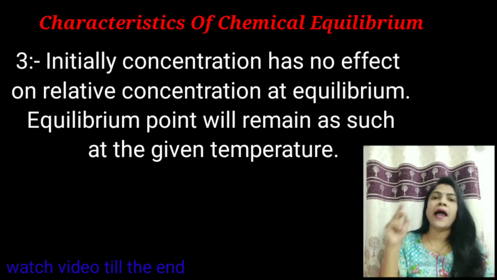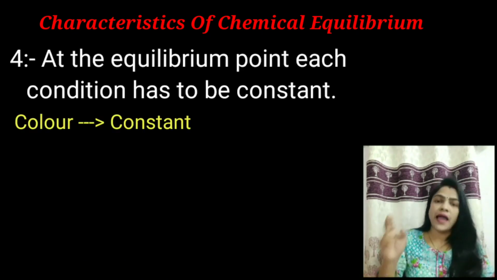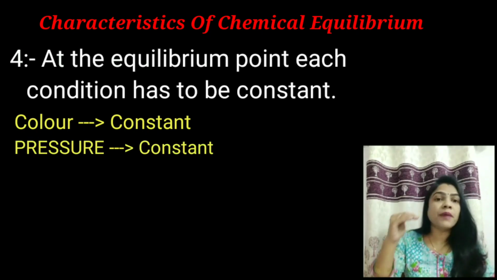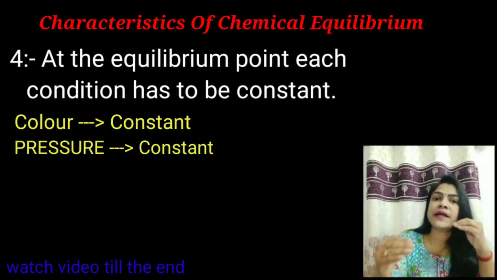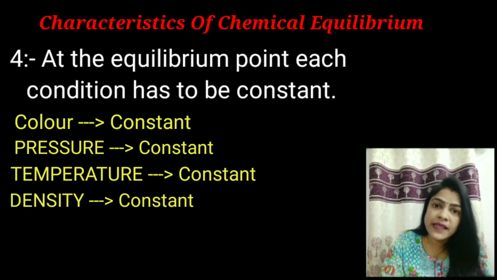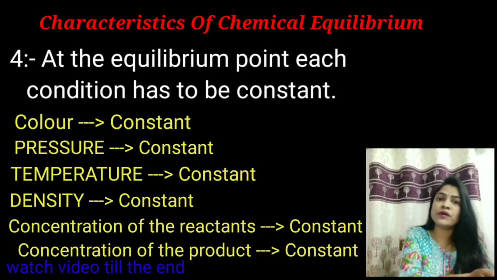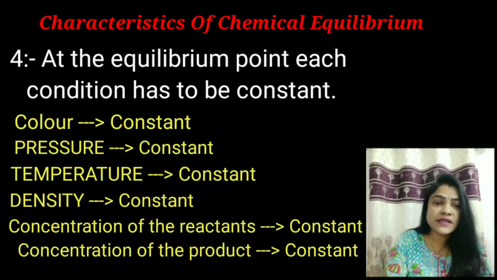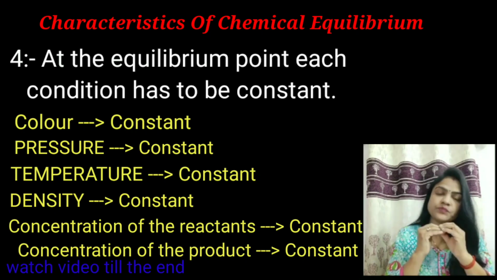Now, at the equilibrium point, color has to be constant. At the equilibrium point, pressure has to be constant. At the equilibrium point, temperature has to be constant. At the equilibrium point, density would be constant. The concentration of the reactants and the concentration of the product are also constant. There would not be any changes in any condition.